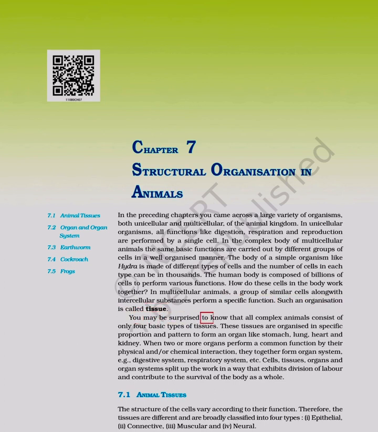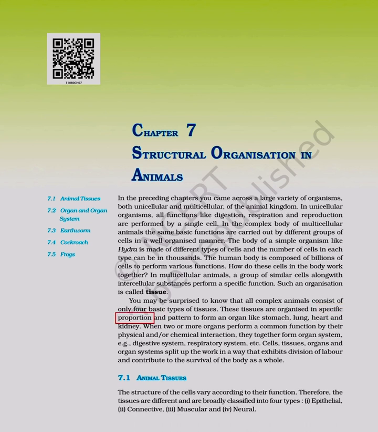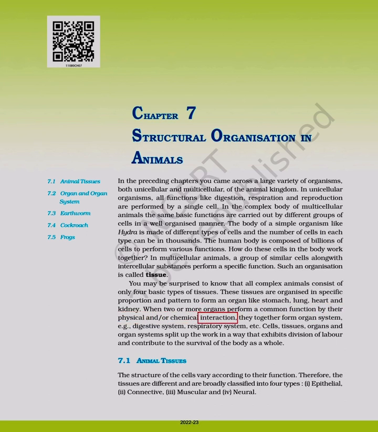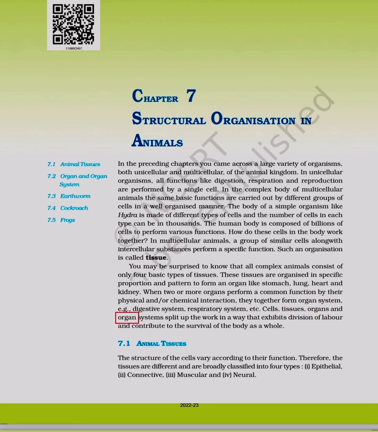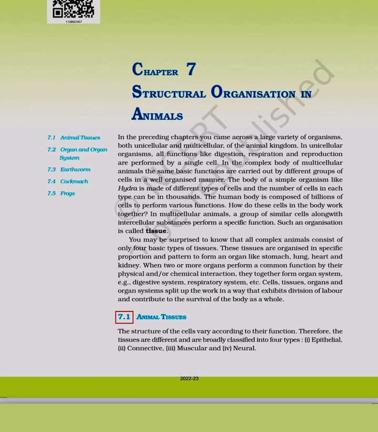You may be surprised to know that all complex animals consist of only 4 basic types of tissues. These tissues are organized in specific proportion and pattern to form an organ like stomach, lung, heart and kidney. When 2 or more organs perform a common function by their physical and or chemical interaction, they together form organ system. For example, digestive system, respiratory system, etc. Cells, tissues, organs and organ systems split up the work in a way that exhibits division of labor and contribute to the survival of the body as a whole.